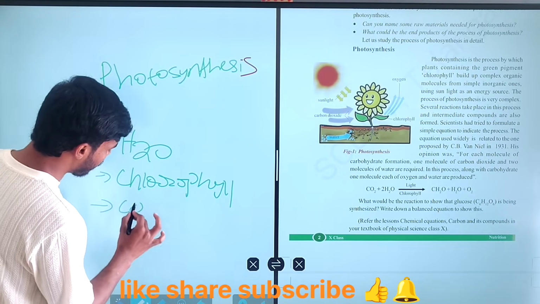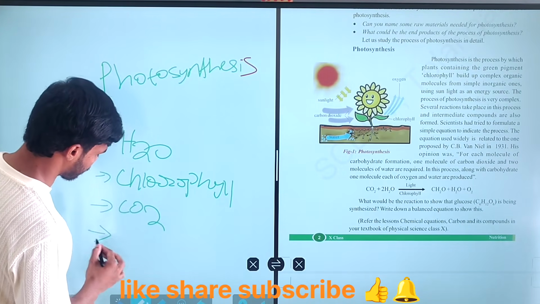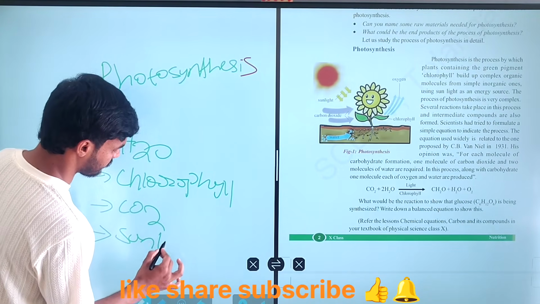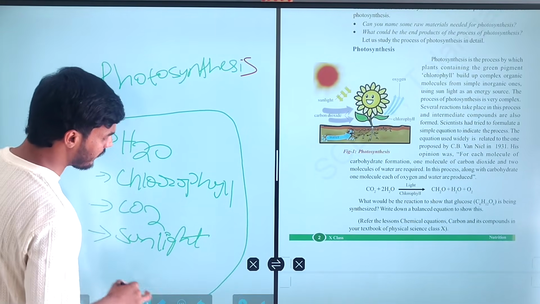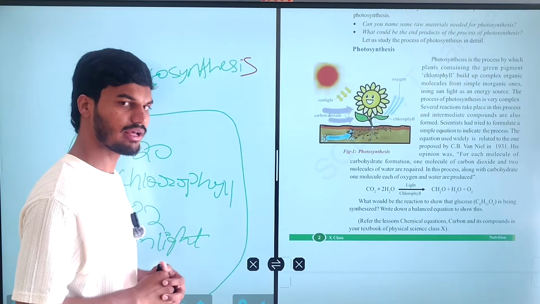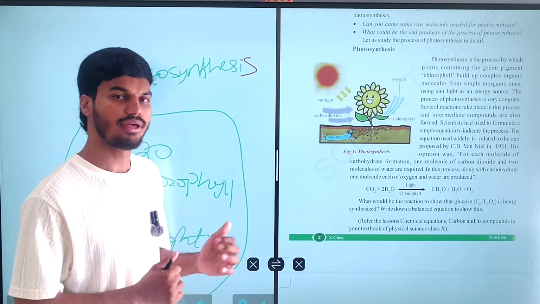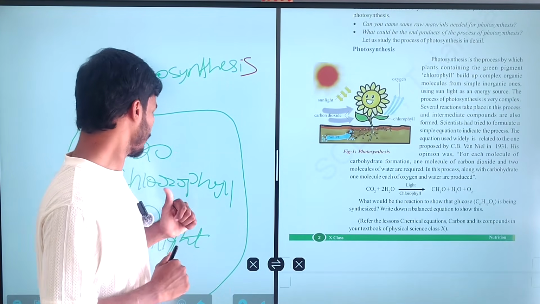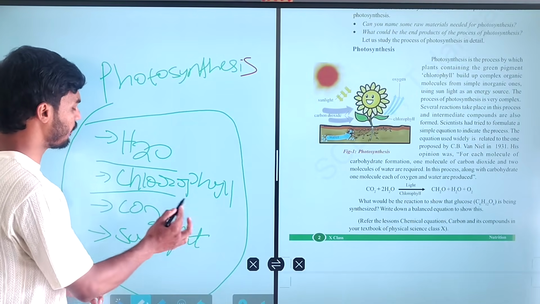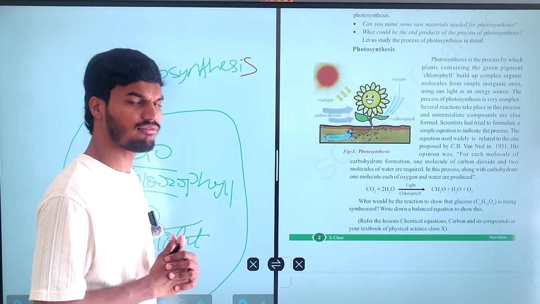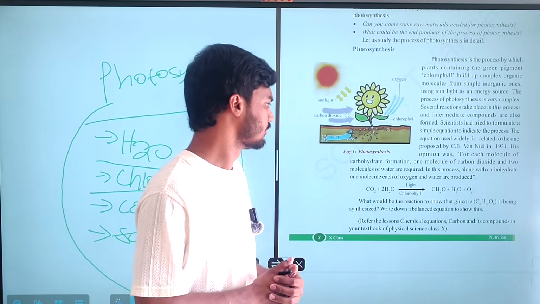Then carbon dioxide and sunlight. In the presence of these four categories, only then are the plants able to prepare their food: water, chlorophyll, carbon dioxide and sunlight. Without the presence of these four elements, there is no preparation of food.